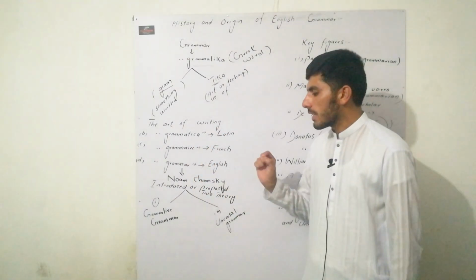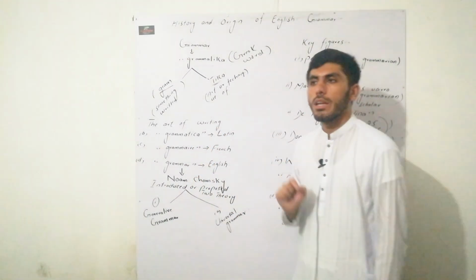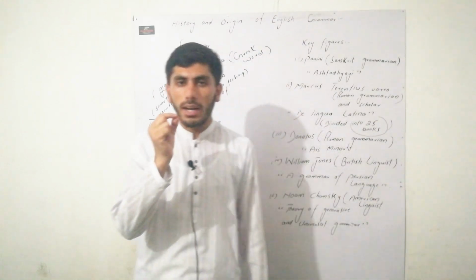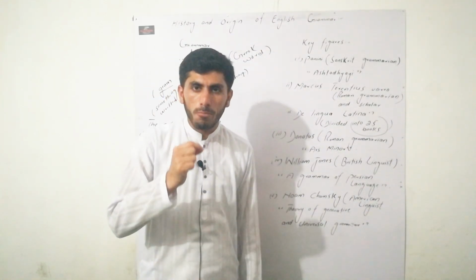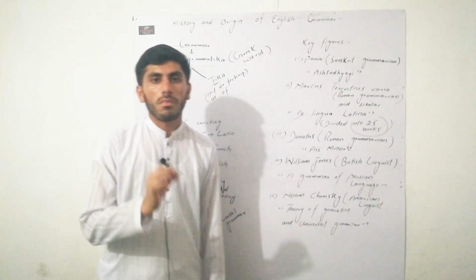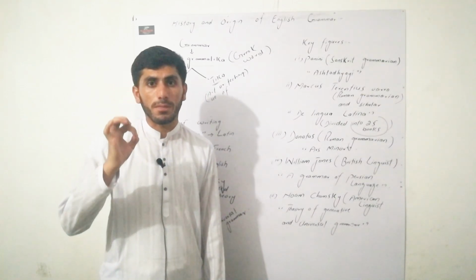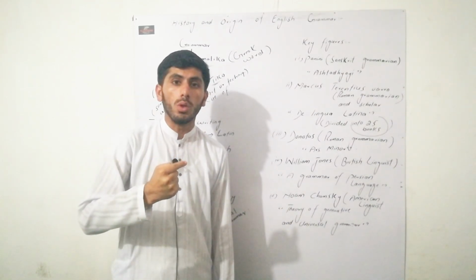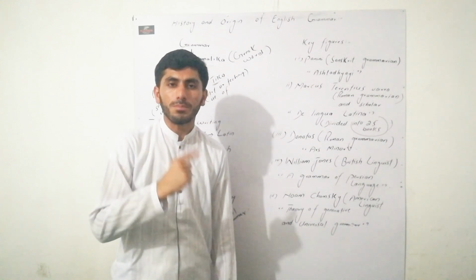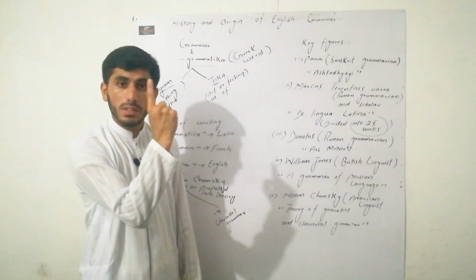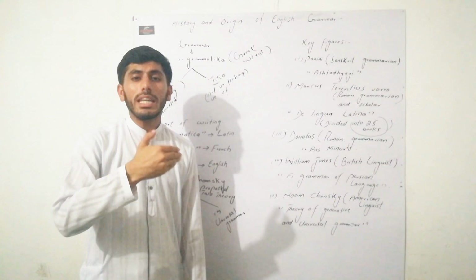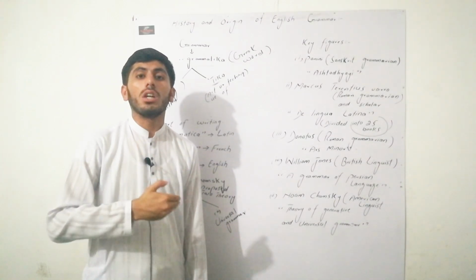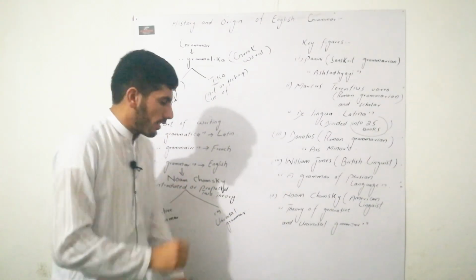For example, for identifying prepositional phrases in sentences, there is only one rule which we should follow, and because of that one rule, we can write a lot of phrases.